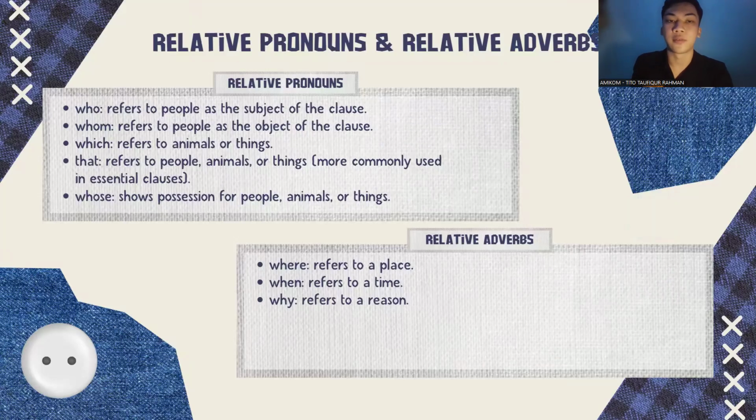Relative pronouns and relative adverbs. Who refers to people as the subject of the clause. Whom refers to people as the object of the clause. Which refers to animals or things. That refers to people, animals, or things, and is more commonly used in essential clauses. Whose shows possession for people, animals, or things. Relative adverbs: where refers to a place. When refers to a time. Why refers to a reason.